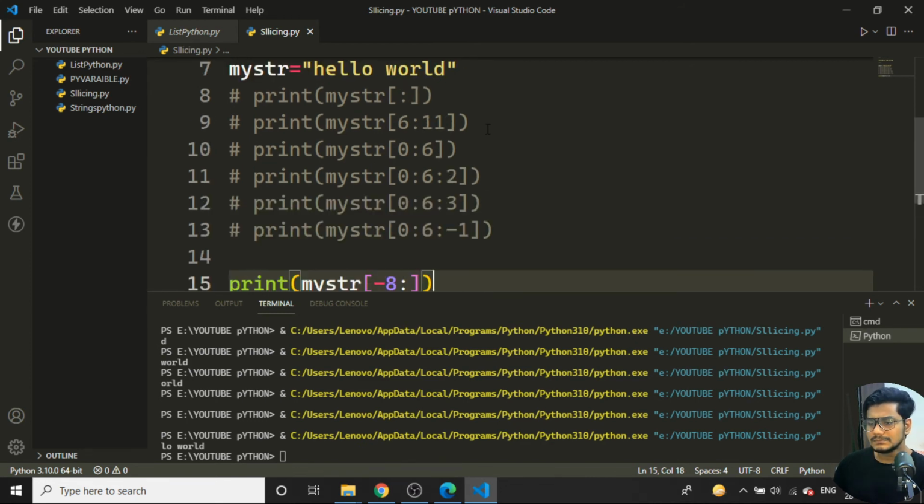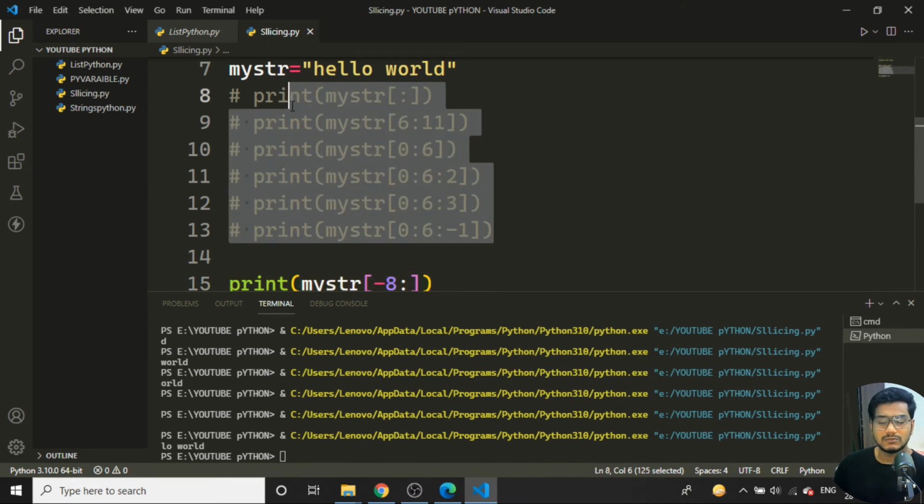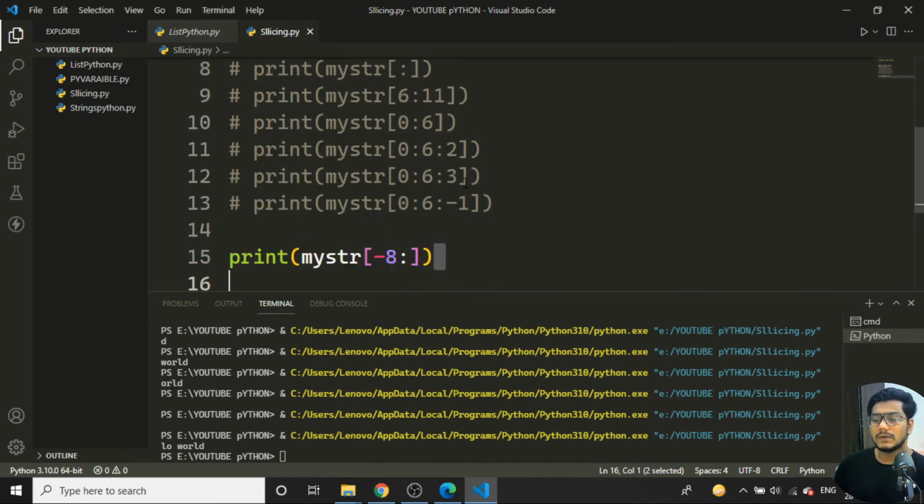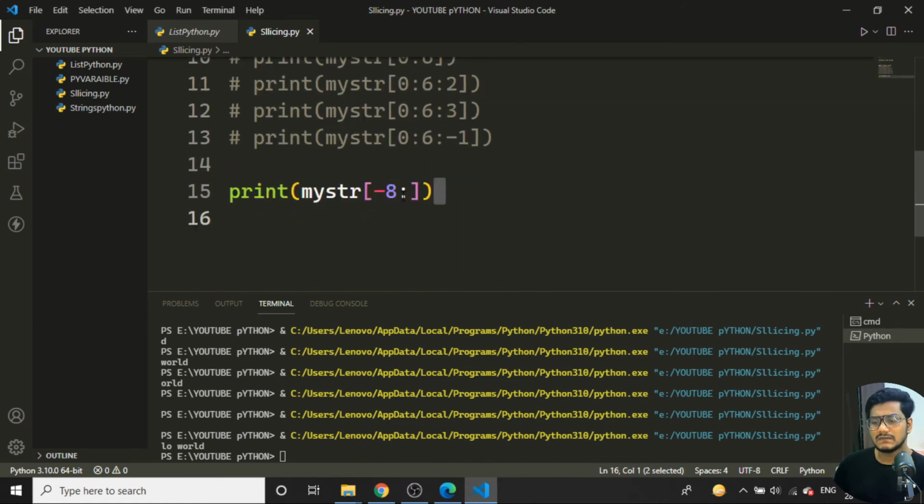I have not gone much into the depth of this slicing, but I have explained the most important parts. Positive index slicing is a little bit confusing. You need to write one example. You need to check with different numbers how the flow goes. So this is all about negative indexing.